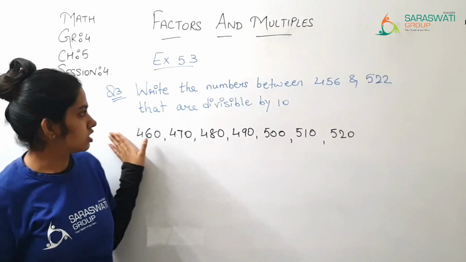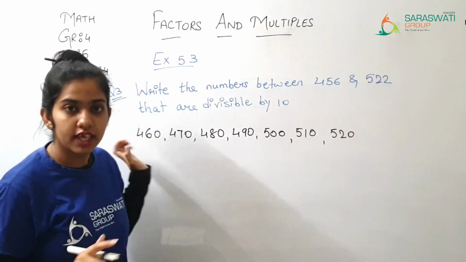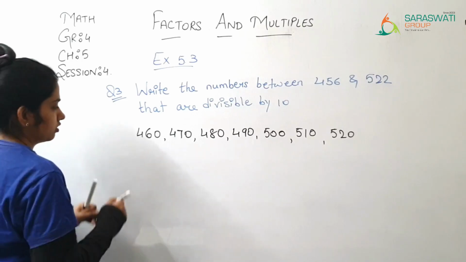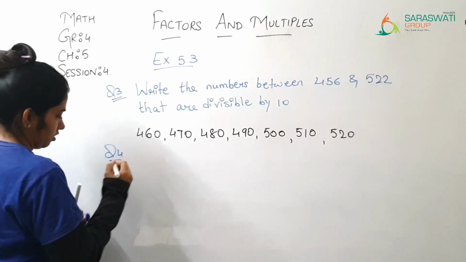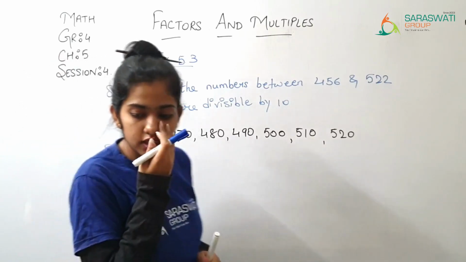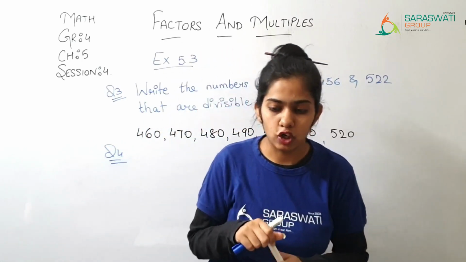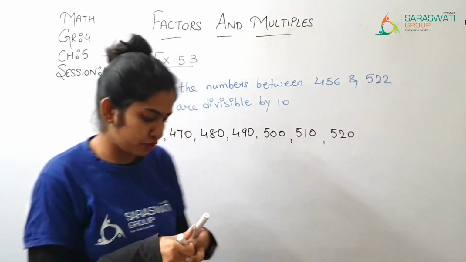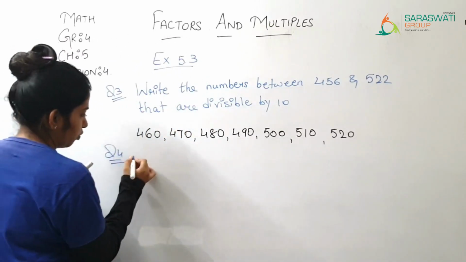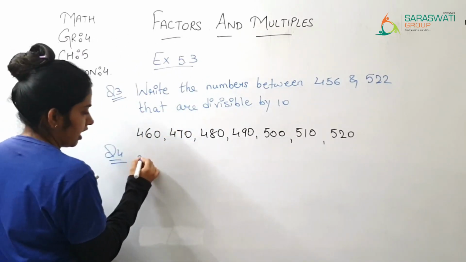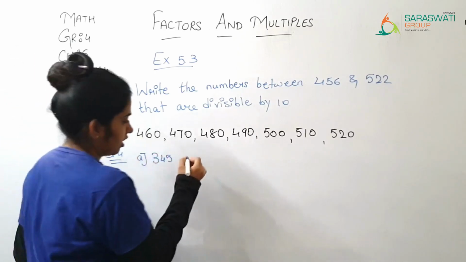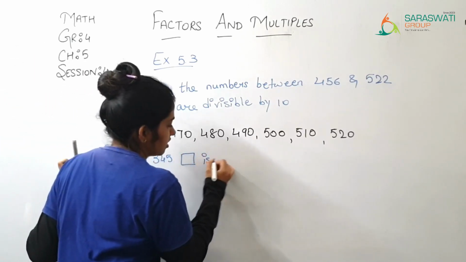Okay, so this is all about question number 3. Now question number 4. So now the boxes in the numbers given below should be filled with a digit. So what you are supposed to do here, you are given number 1 or you can say A. Now 345 box is